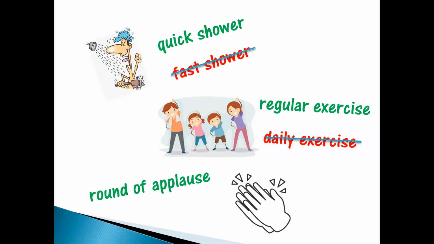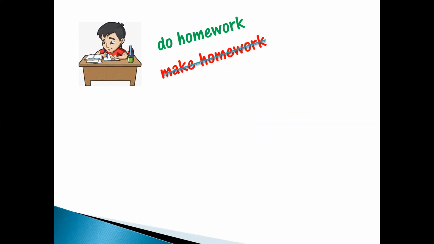Round of applause. Here we are making use of a noun along with an expression with a preposition. When we want to appreciate someone, we make use of round of applause. We should never say circle of applause, right? This is not a way to speak. So this is a collocation, round of applause. Similarly, do homework. We use this term together. Do is a verb, homework is a noun, so here we are working with a verb and noun pair. We never say make homework, right? The right way of speaking is do homework.